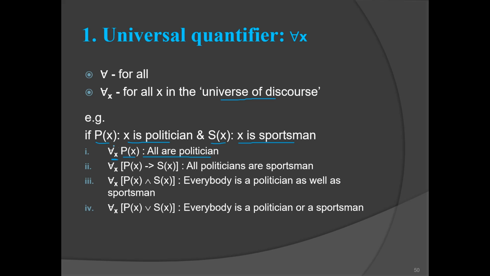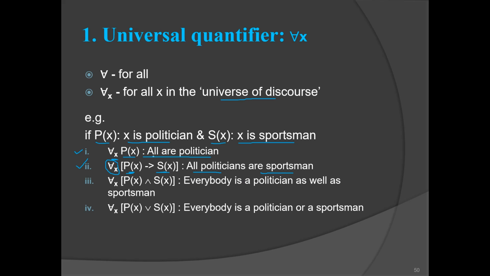All the people in the universe of discourse are politicians. Then the second sentence, for all x, P of x implies S of x. If that person is a politician, then he is a sportsman also, and this is true for all. So it says all politicians are sportsmen.